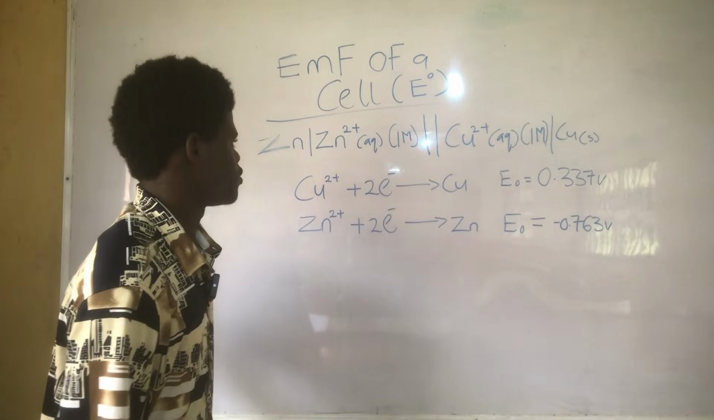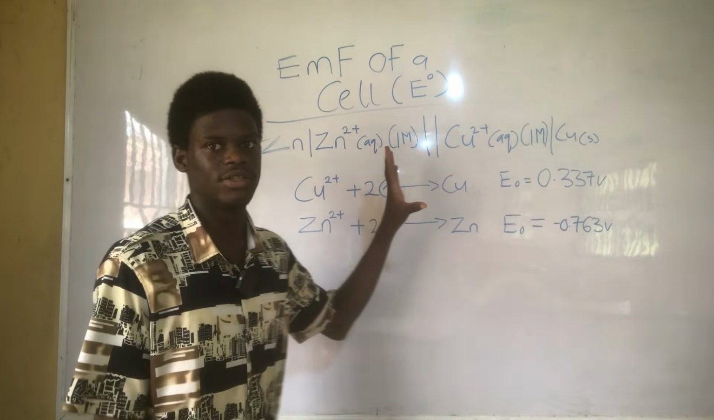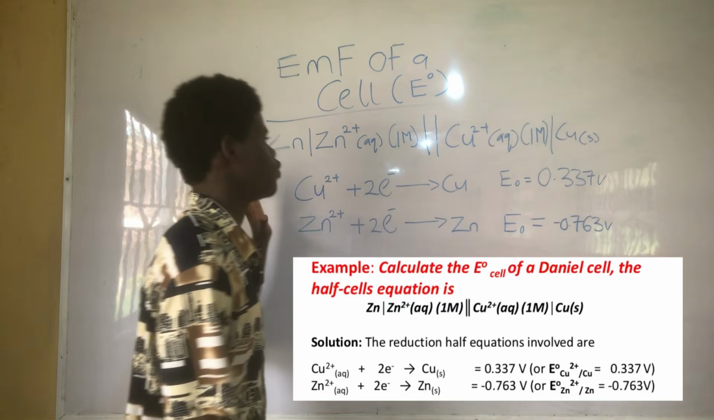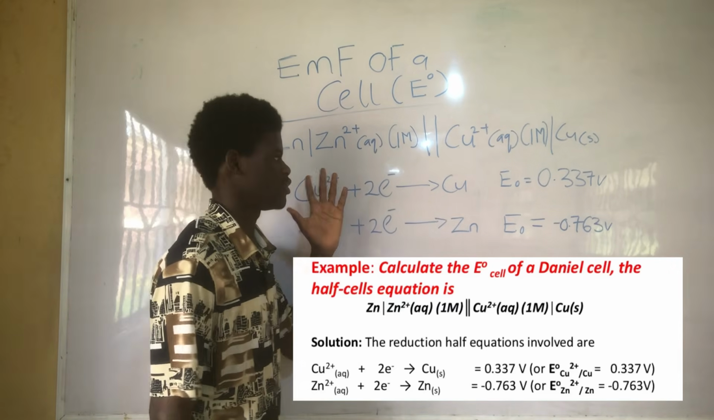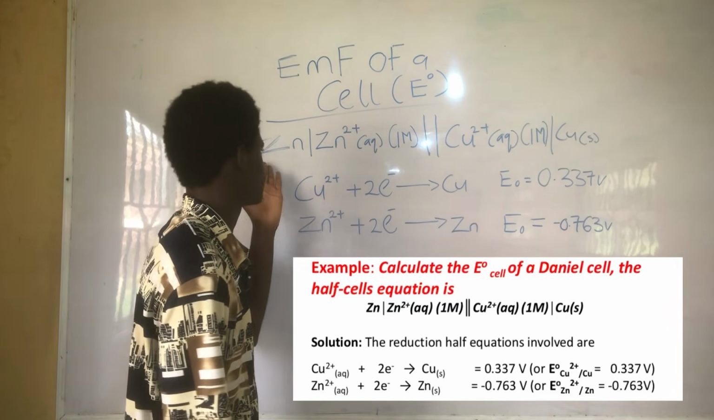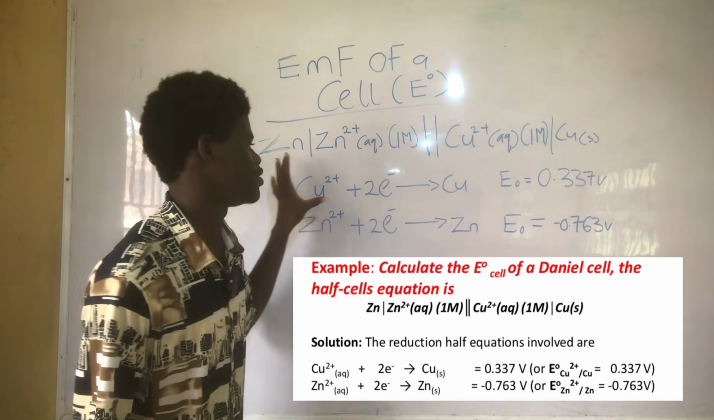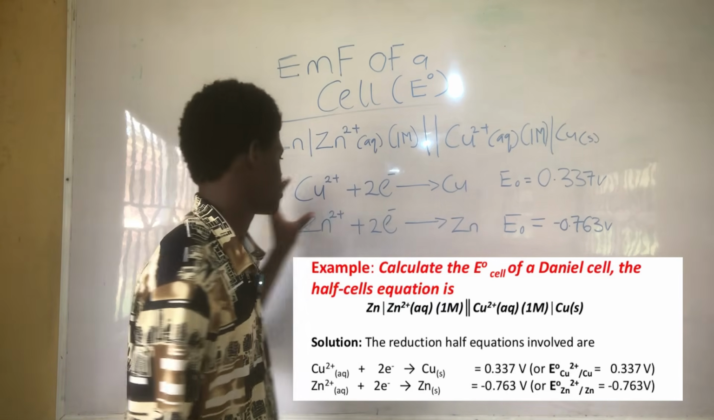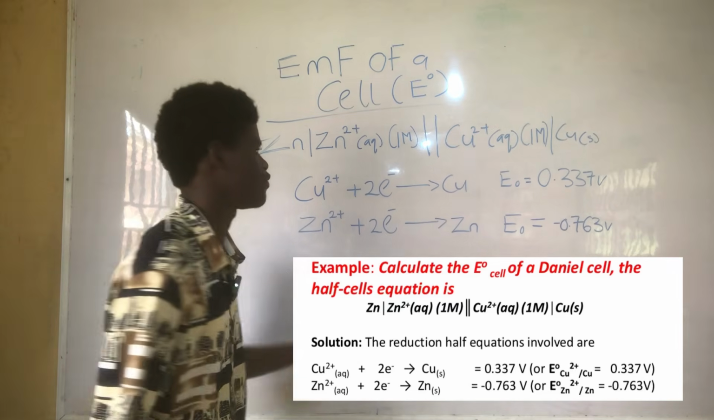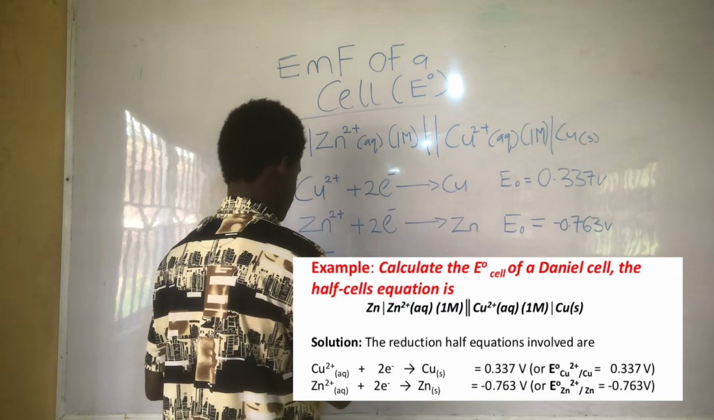Let's look at this example. This is a Daniel cell. So they asked us to find the EMF of this cell. Then they give us the cell notation. This is the cell notation. Then they give us the EMF for copper, the EMF for zinc, and they said to find the standard EMF.